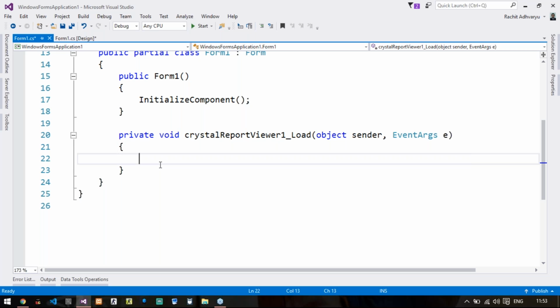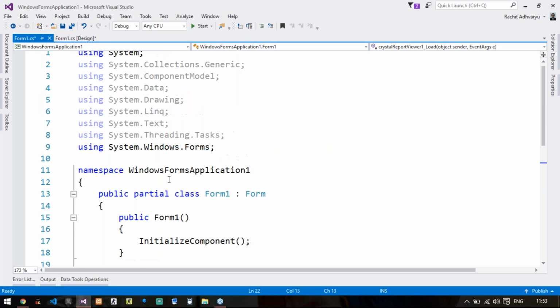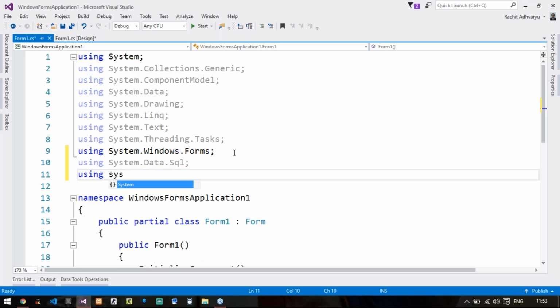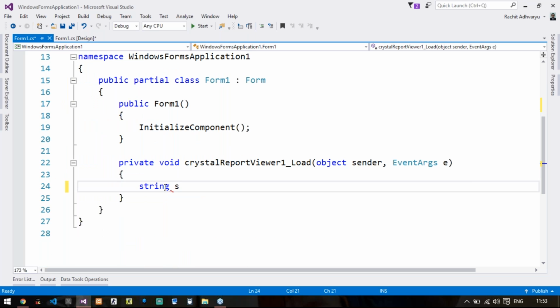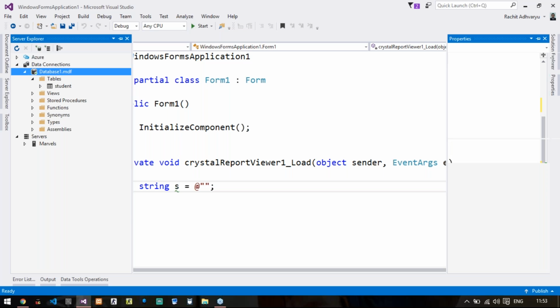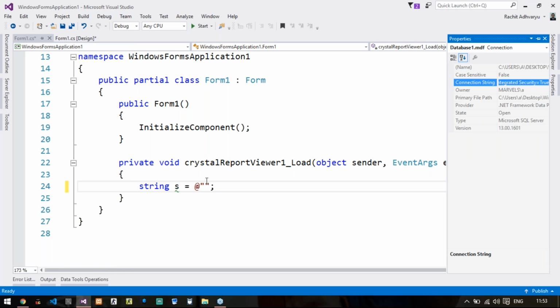So what I will do is first write two database namespaces, that is using System.Data.Sql, using System.Data.SqlClient, and then I will have my connection string equals to @ and paste the connection string here.